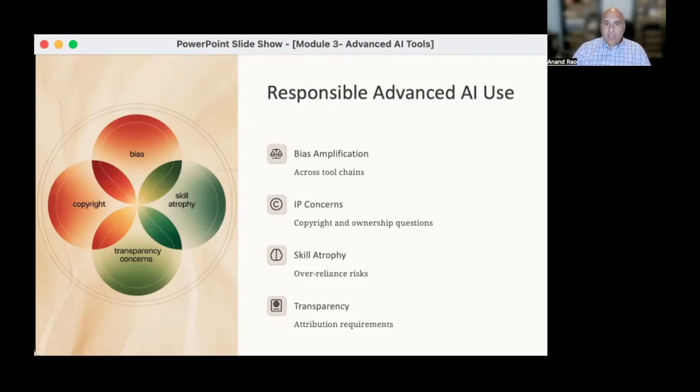There are a number of lawsuits currently going on that ask whether these image tools, these video generation tools, were trained on copyrighted material. And if that was the case, and it's generating material that looks like it's infringing on copyright, that's a real concern. And that's something the courts are going to have to work out.